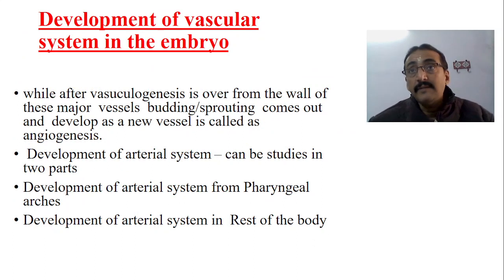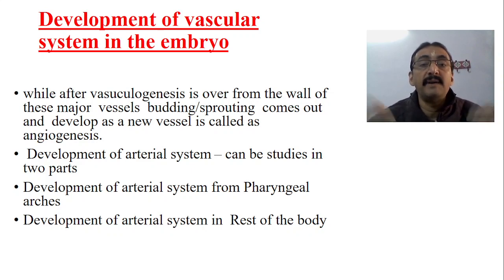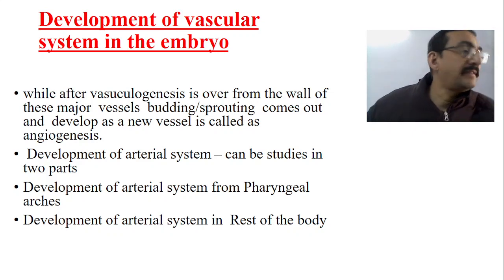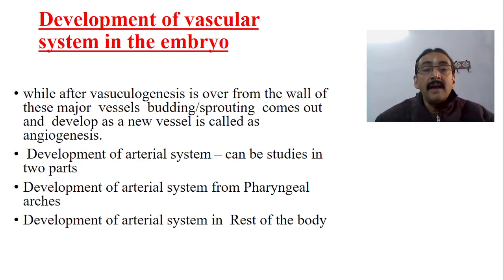Now once the vasculogenesis is over, from the wall of these major vessels, some buddings or sprouts will come out and develop as a new vessel, which is called angiogenesis. From here the new vessels will come out, and this process is called angiogenesis.